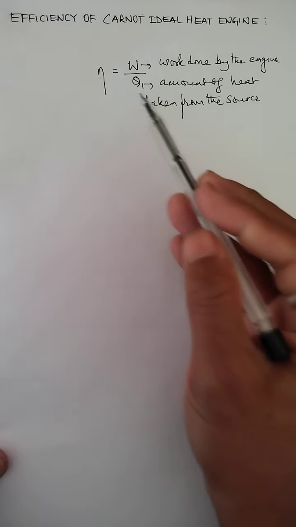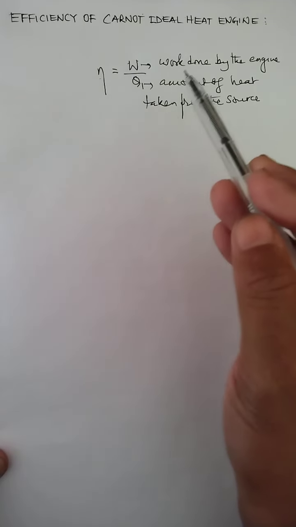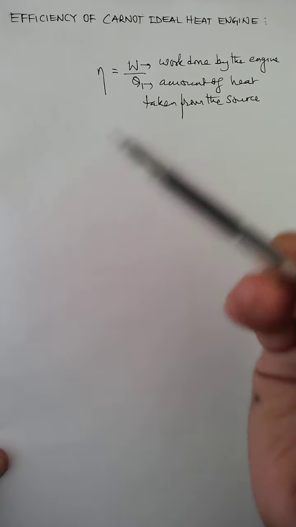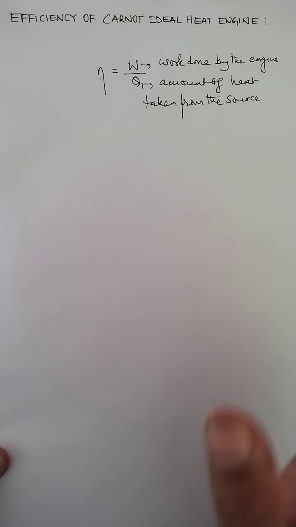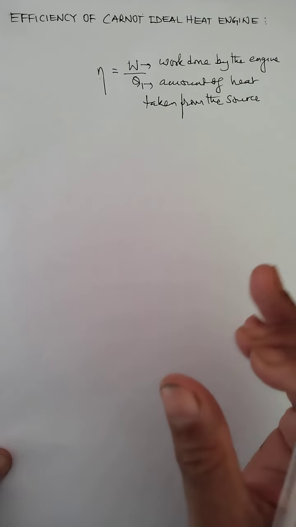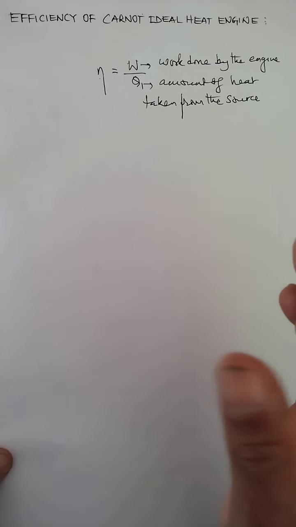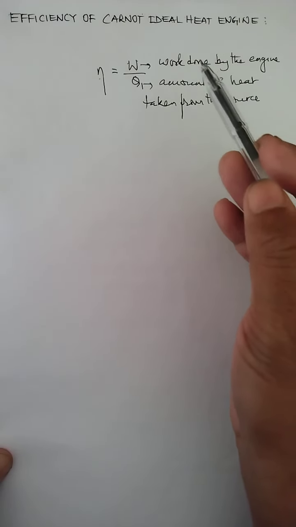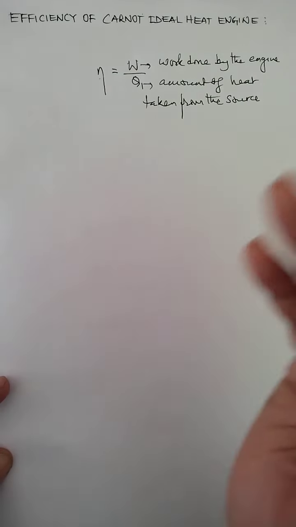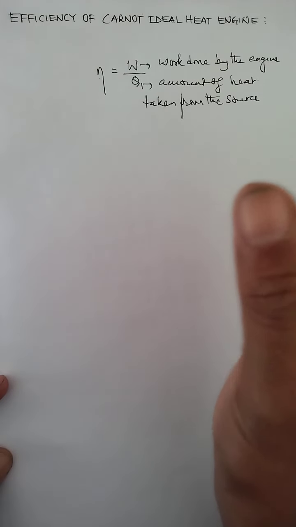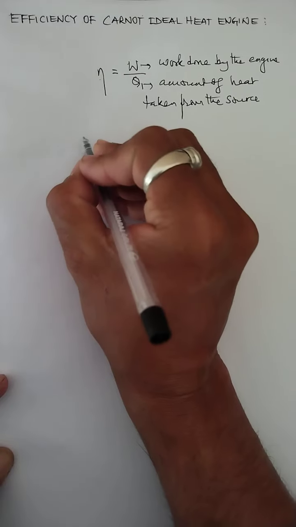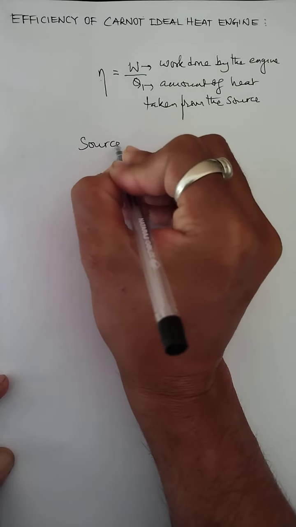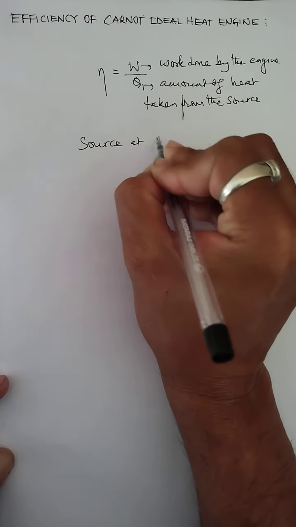But the derivation of this efficiency of the Carnot ideal heat engine we are not going to discuss. I am not going to derive the expression, but I write the relation directly. Remember, children, that when Carnot prepared this engine, called the ideal heat engine, he also took a hot body. Hot body means basically a source, and the source he considered at a temperature T1.